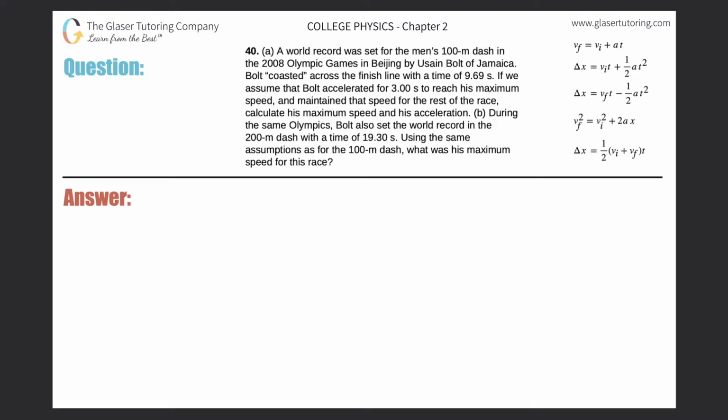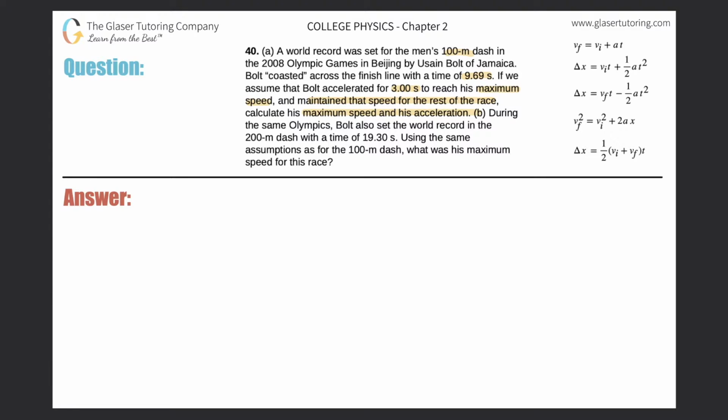Number 40. A world record was set for the men's 100-meter dash in the 2008 Olympic Games in Beijing by Usain Bolt of Jamaica. Bolt coasted across the finish line with a time of 9.69 seconds. If we assume that Bolt accelerated for 3 seconds to reach his maximum speed and maintained that speed for the rest of the race, calculate his maximum speed and his acceleration.